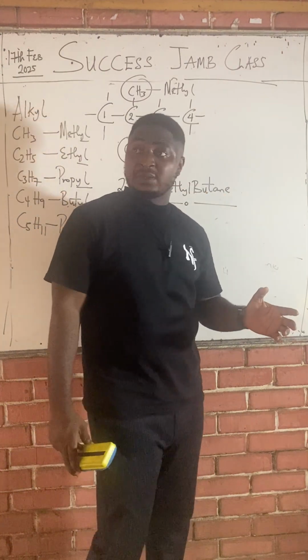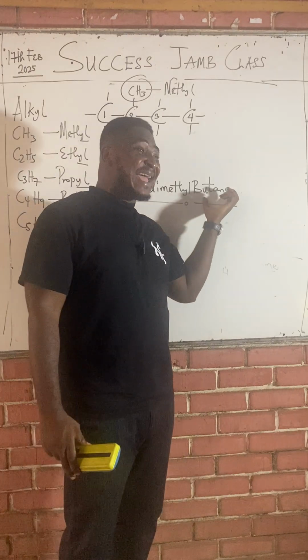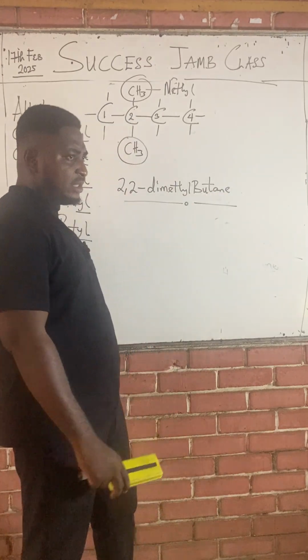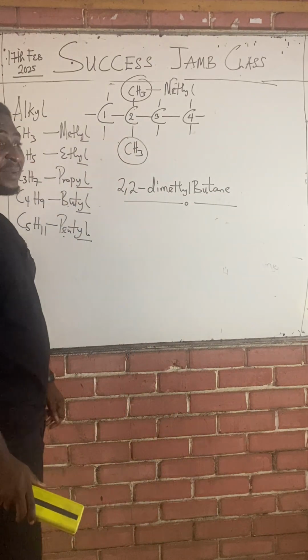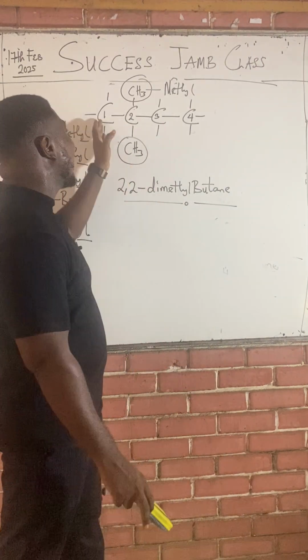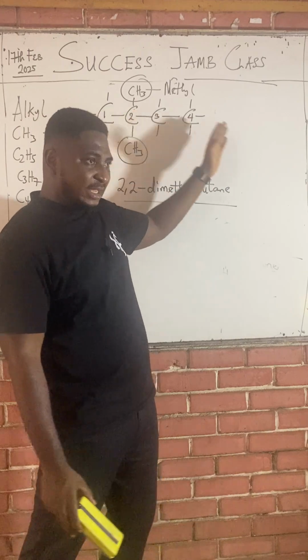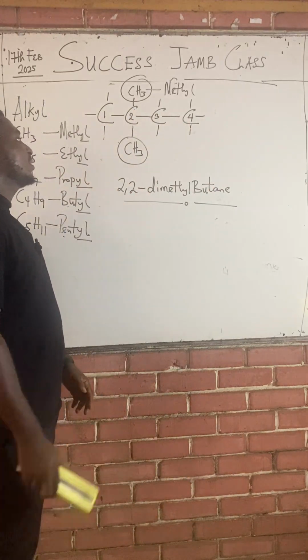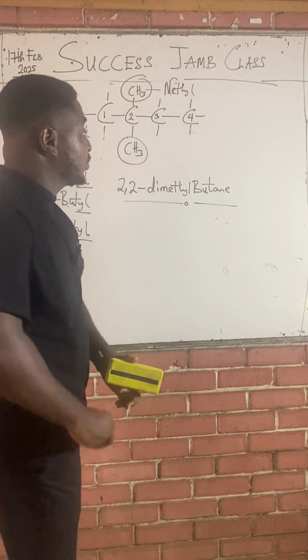When naming organic compounds, the parent name is usually the one that ends the naming: butane. And don't forget, the parent name is the longest continuation of carbon without any obstruction. Look, we have 1, 2, 3, 4 without any obstruction. 2,2-dimethyl butane.